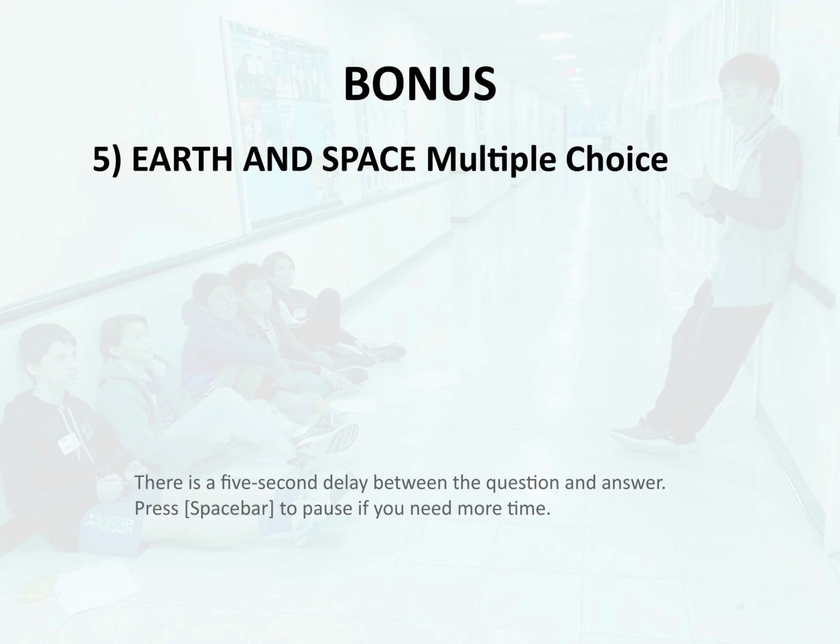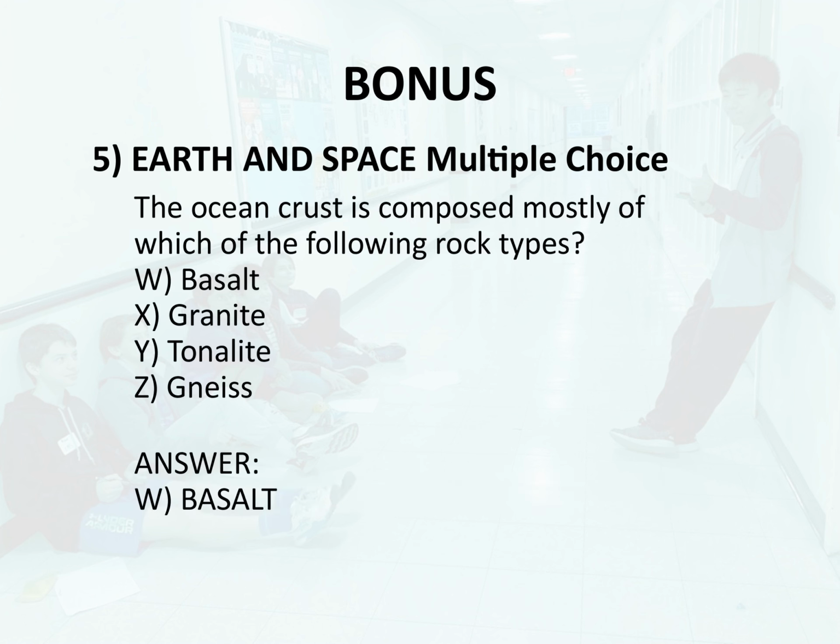Bonus 5. Earth and space multiple choice. The ocean crust is composed mostly of which of the following rock types? W. Basalt, X. Granite. Y. Tonalite. Z. Gneiss. Answer: W. Basalt.